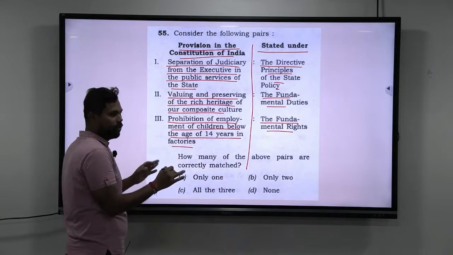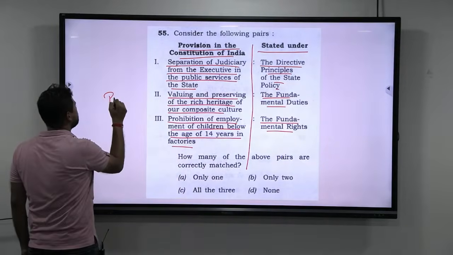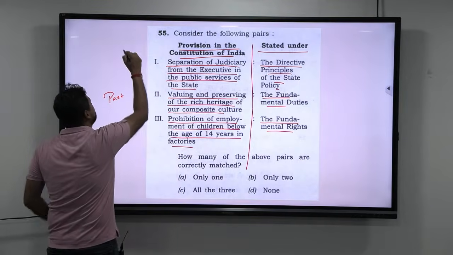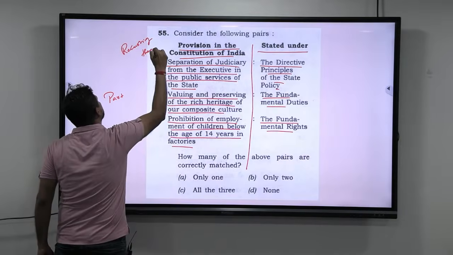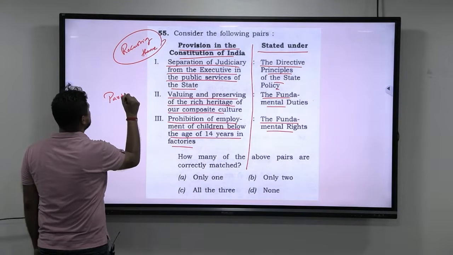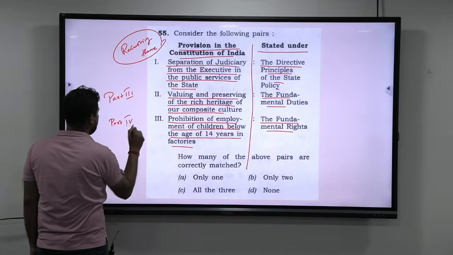Now, if you have studied polity, you should have in and out knowledge about Part 3. You should have in and out knowledge about all the parts, but in general, this is a recurring theme. Every year questions will come from that. So you should have a very, very good knowledge about Fundamental Rights, DPSPs and FDs. So Part 3, Part 4 and Part 4A.